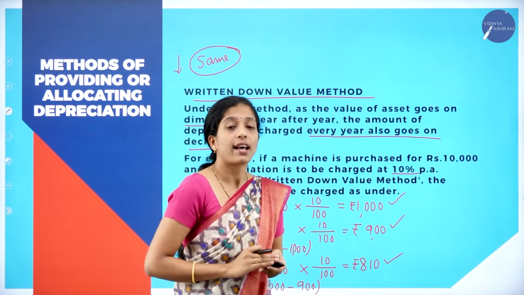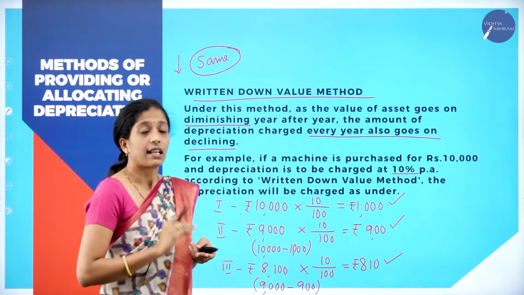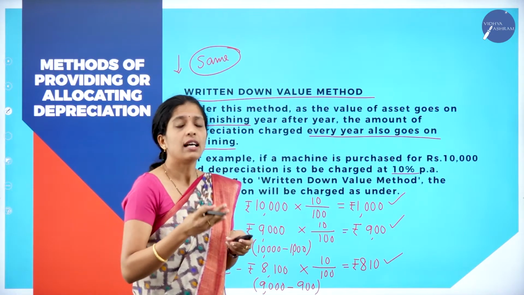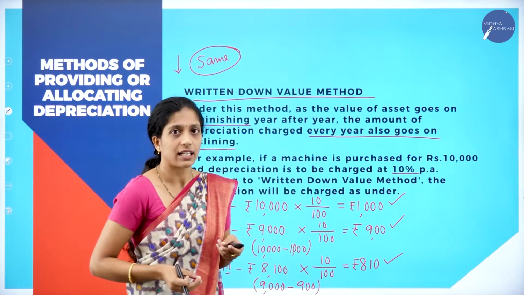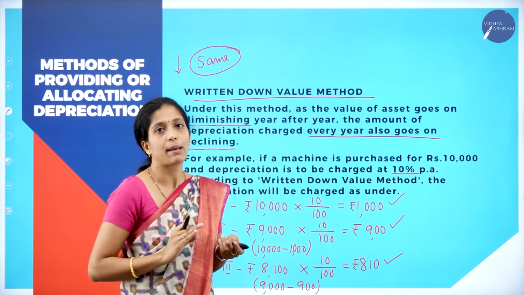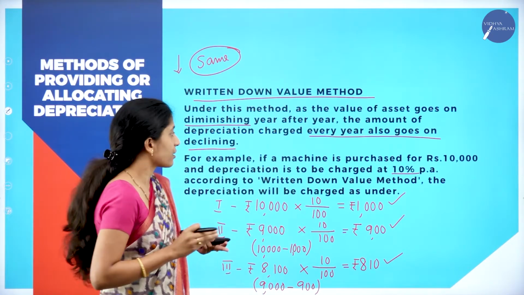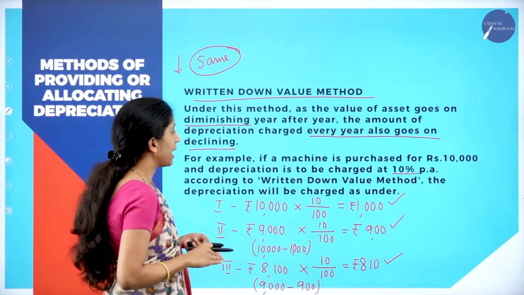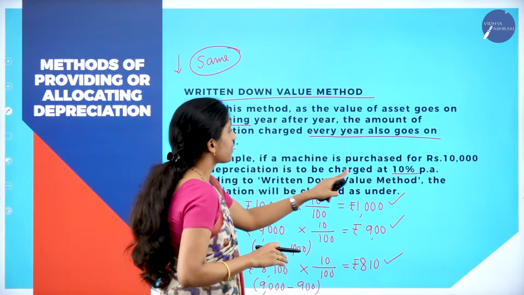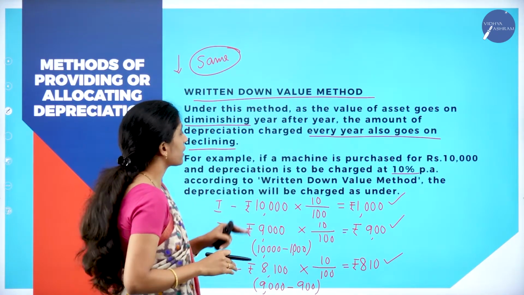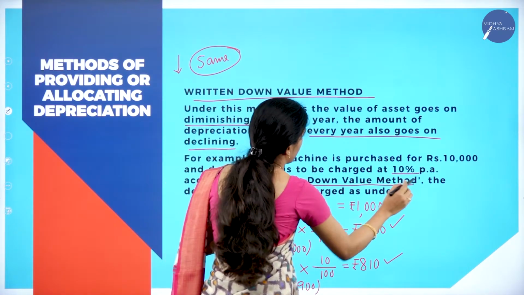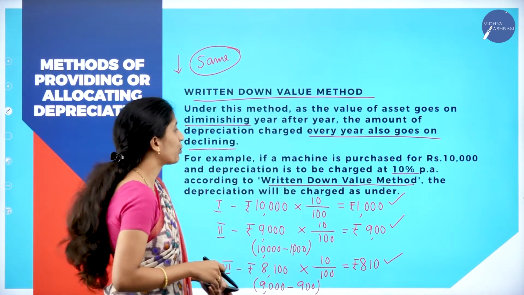So, this is called as what? Diminishing balance method. In the sense, year after year, the depreciation goes on decreasing and it is not same in nature. So, it is different. It goes on decreasing. So, it is called as diminishing balance method. So, it is to be charged at 10% according to written down value method. So, we have followed written down value method.